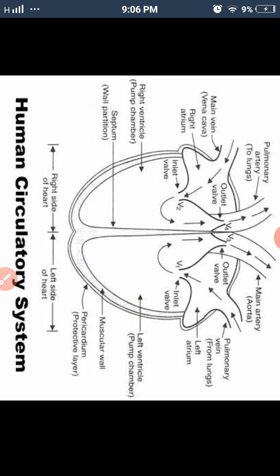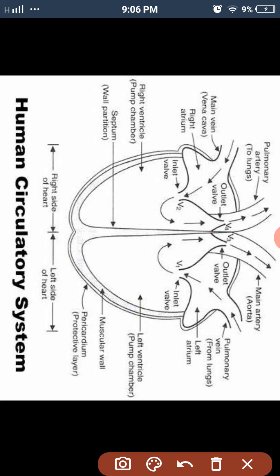It is mostly centrally located, but its lower part is tilted towards the left side, so we can feel our heart somewhat on the left side. It is present in the center, but basically it is tilted towards the left. Okay, now let's move to the structure of the heart. So this is our heart, and the heart is divided into two parts from the center.